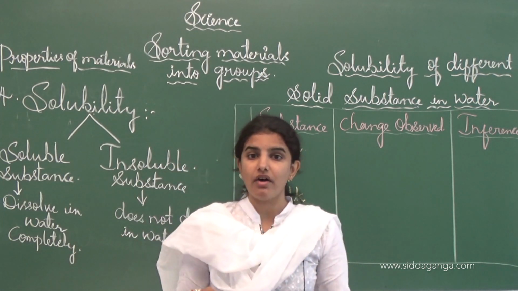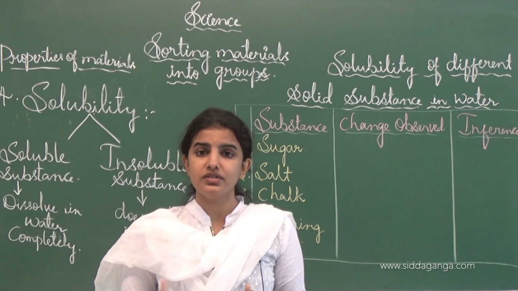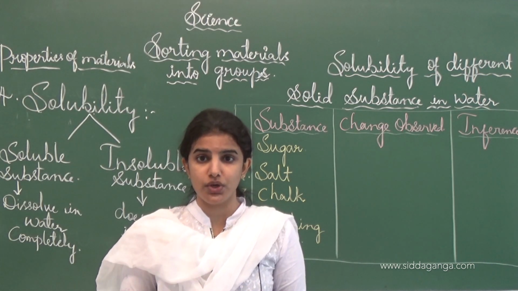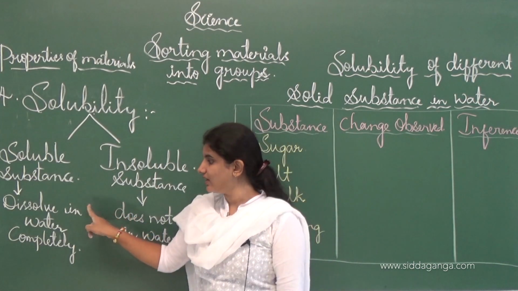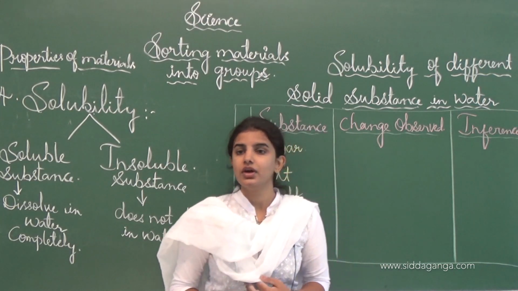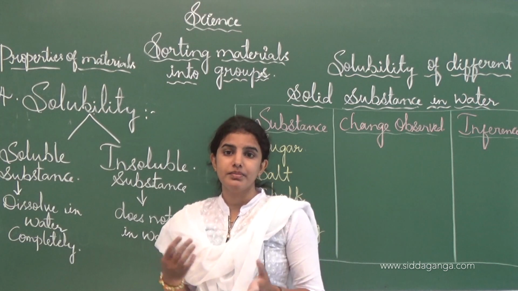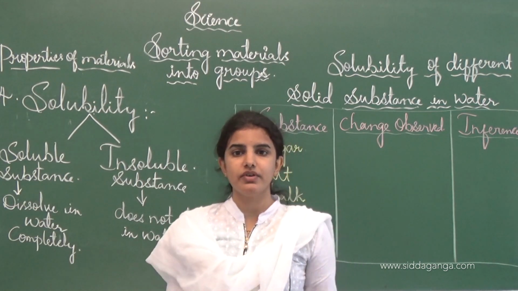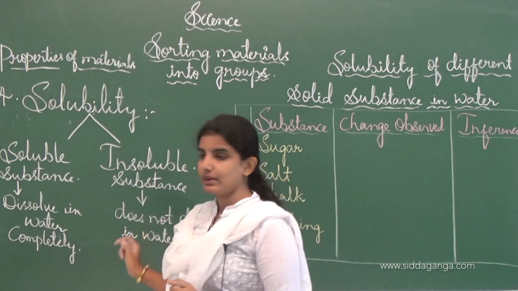We can't see the particles of sugar and salt after dissolving. And insoluble substances are those substances which don't dissolve in water, and such substances are called as insoluble substances.